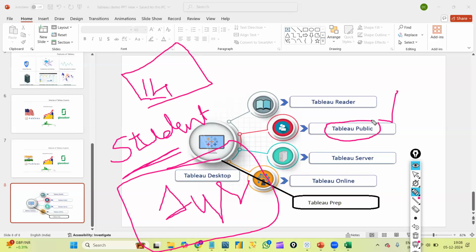It's our wish. Most of our students, I will suggest everyone to get any student ID card. I don't think that will be a difficult task. Within your circle, you can get any student ID card, right? If that is fine, you can continue this process, or else Tableau Public. But the difference between those two is that we'll have very limited data sources in Tableau Public. Like Excel files you can connect, but you cannot connect to all the databases. If you want to connect to SQL Server or MySQL, then you need to use Tableau Desktop only. Otherwise, for limited data sources like Excel files, you can use Tableau Public.